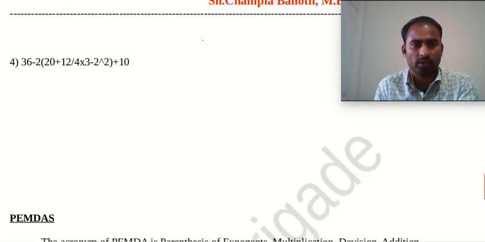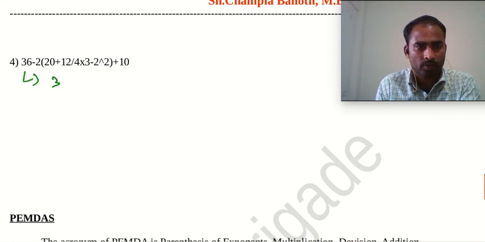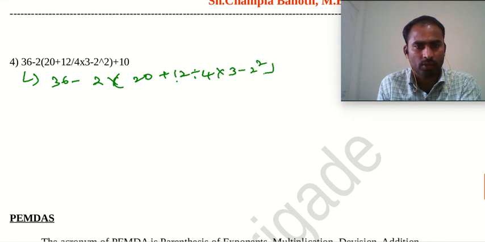Next we will go for the fourth question. Here 36 minus 2 multiplied by bracket 20 plus 12 divided by 4 multiplied by 3 minus 2 square plus 10.